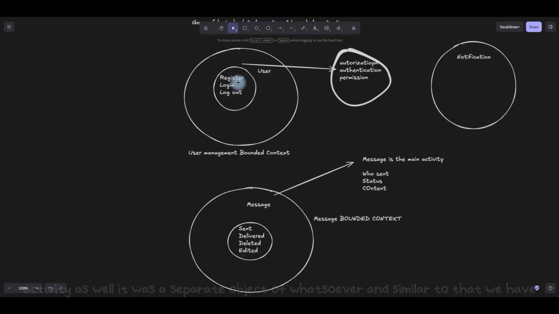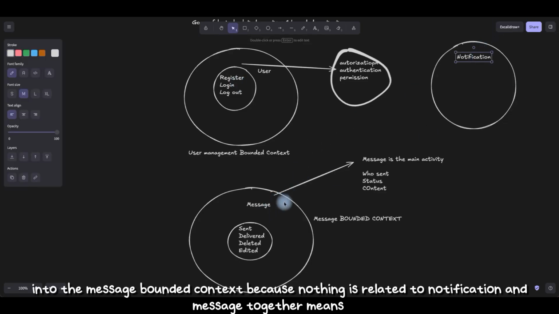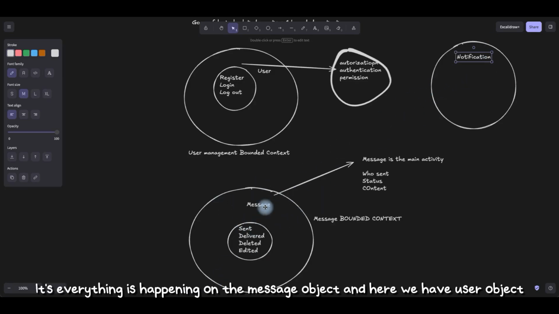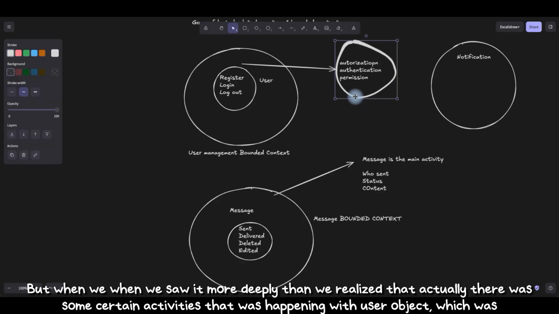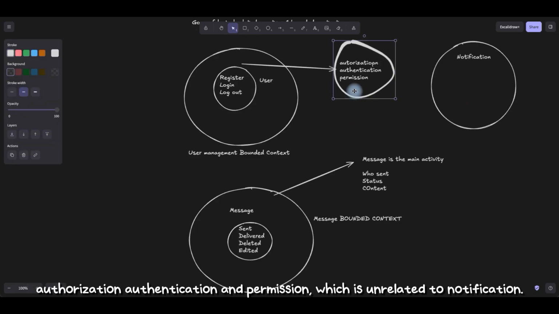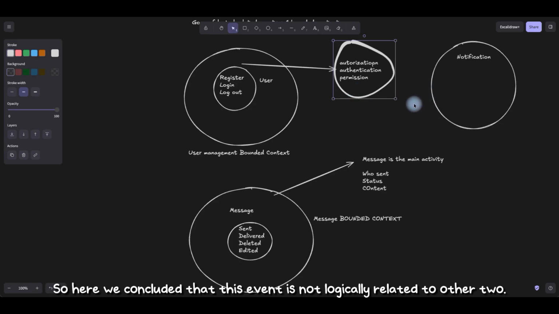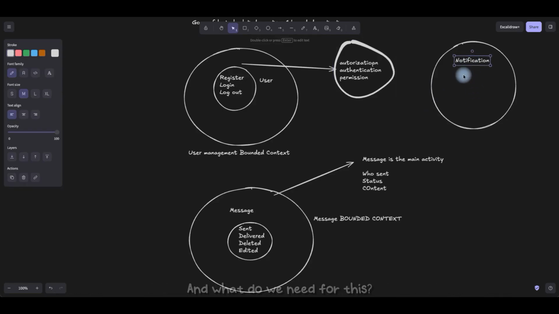And similar to that, we have notification. So we definitely cannot put notification into the message bounded context, because nothing about notification is related to message. Everything there is happening on the message object, and here we have the user object. But when we looked more deeply, we realized there were certain activities happening with the user object, which were authorization, authentication, and permission, which are unrelated to notification. So we concluded that this event is not logically related to the other two, so we will separate it. Notification will go as a separate bounded context.